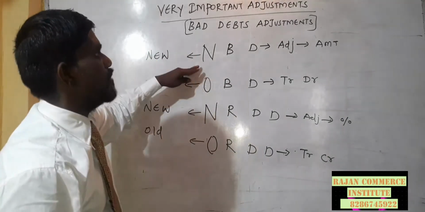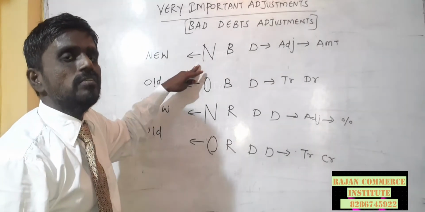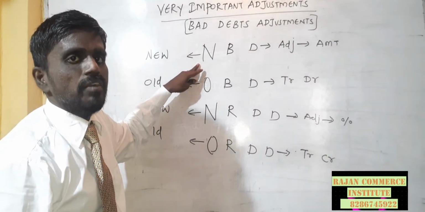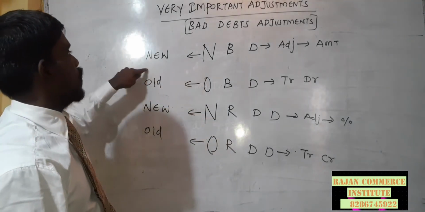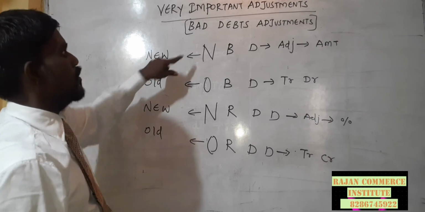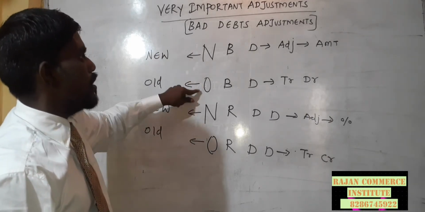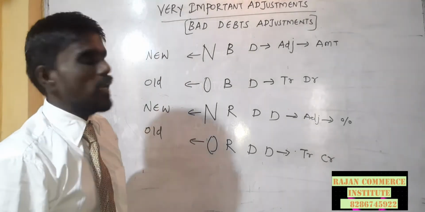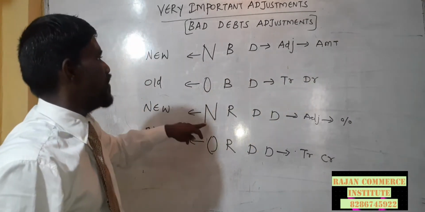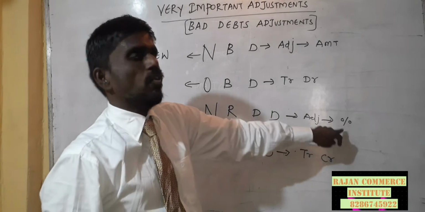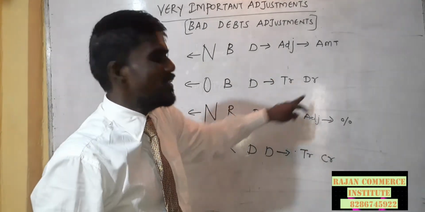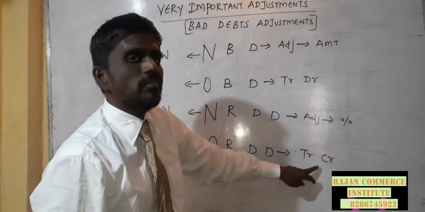So this is a very, very important adjustment. Without this adjustment in the board paper, the final account never comes. So N means New, O means Old. Both the N comes in the adjustment, both the O comes in the trial balance. First N comes in the adjustment in the way of amount, second N in the way of percentage. First O comes in the trial balance debit side, second O comes in the trial balance credit side.